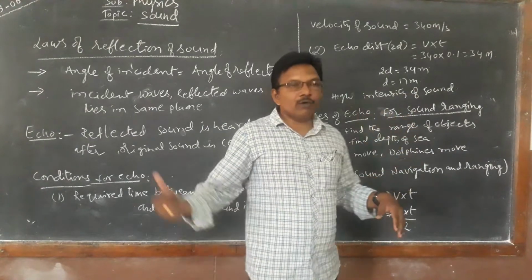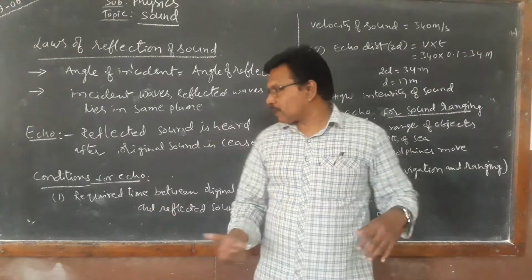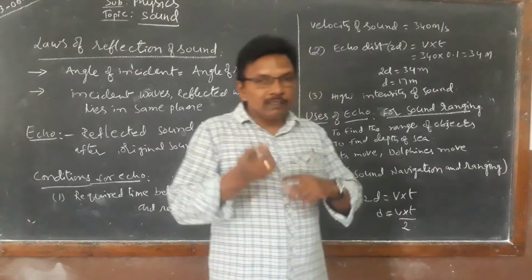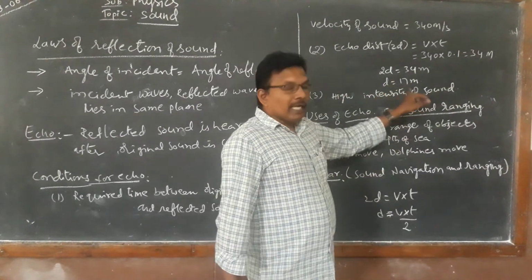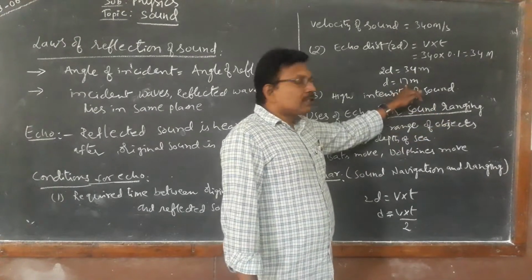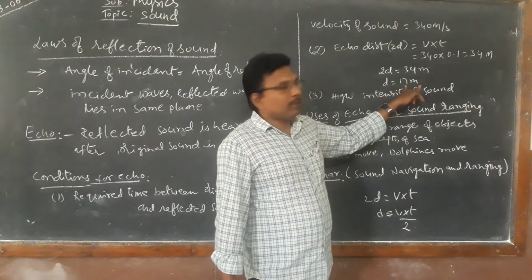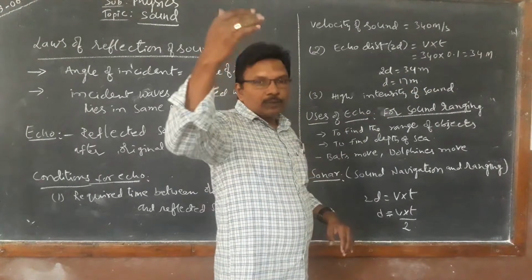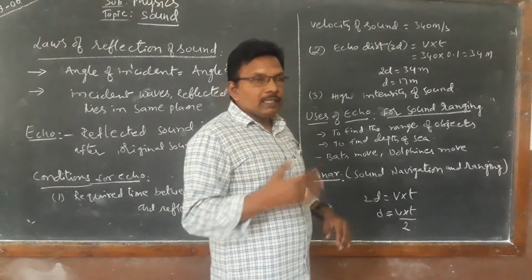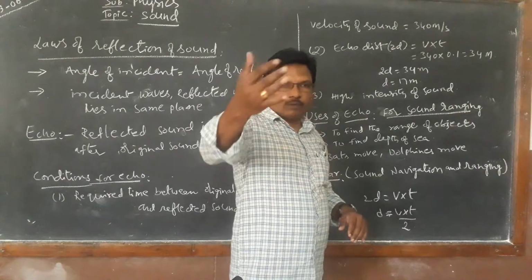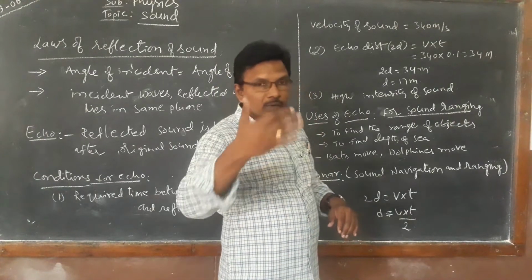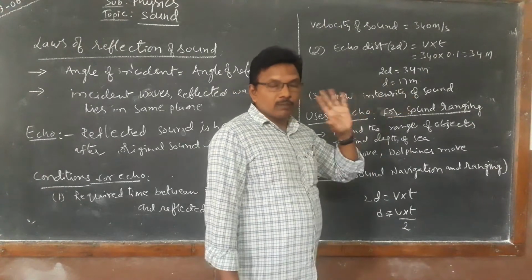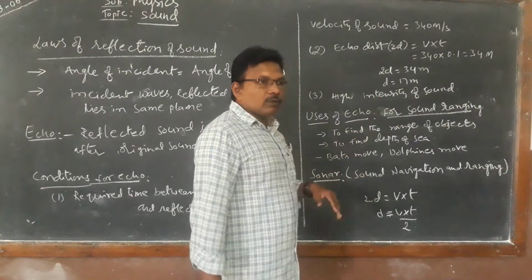Now once again, echo. What are the two conditions for echo? One is 0.1 second time required between original and reflection. And as per that 0.1 second, the distance required is 17 meters. By calculating, we get 17 meters. The obstacle distance should be 17 meters from the source of sound.